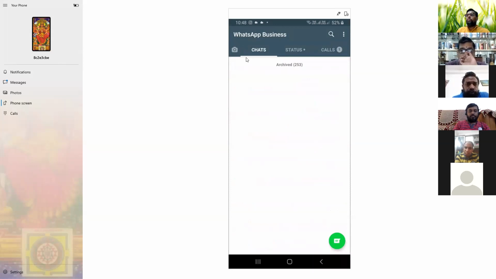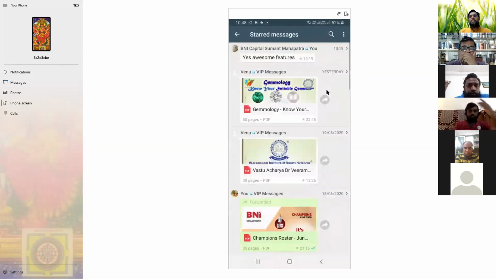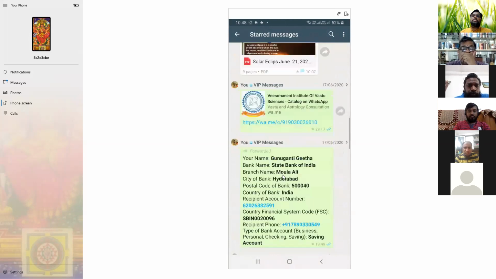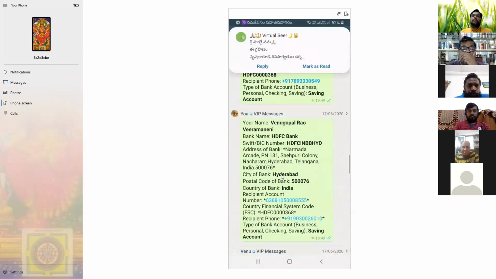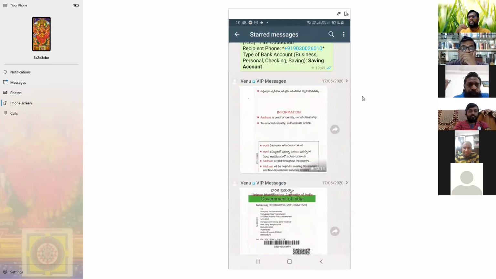You don't have time, 54 pages. Just click that and start. Then whenever you are comfortable, click here, open the starred messages. You will get all the starred messages, nothing else you can see here. Whenever you find time, go and open those messages. Oh, this is a brilliant feature, sir. Then it is showing from all groups, all chats. All chats, all groups, personal messages, groups and broadcasts, whatever message you do.